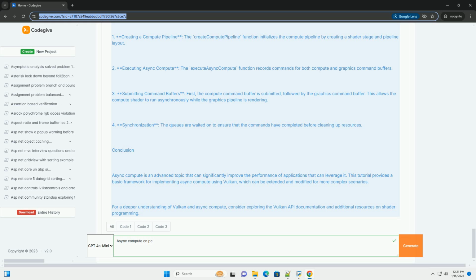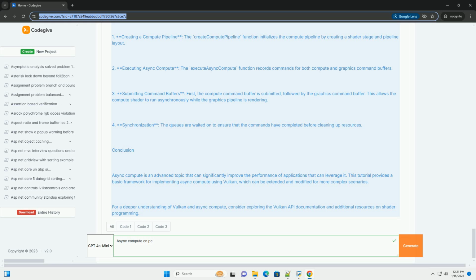Setting up your project. 1. Create a new C++ project and link it against the Vulkan SDK. 2. Include necessary header files for Vulkan. Sample code. Here's a simplified example of how to set up async compute in Vulkan.